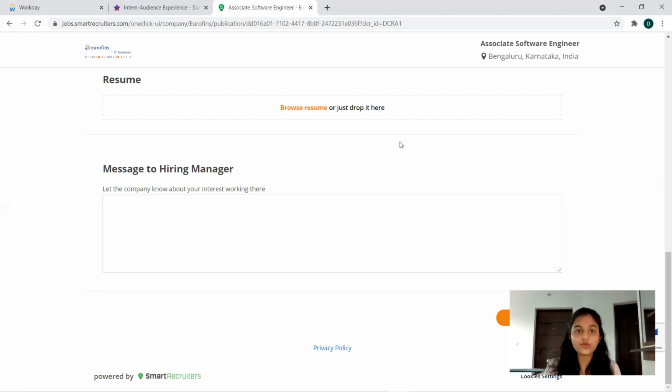And coming to the CTC, they usually provide 5 plus LPA, ranging across different variants. As I've said, it is for freshers and entry level experience too. So it will vary according to the experience, but it's a software engineer position, so definitely you'll be getting a great package. Okay, so that's all about the 3 openings and some pro tips that I would like to share